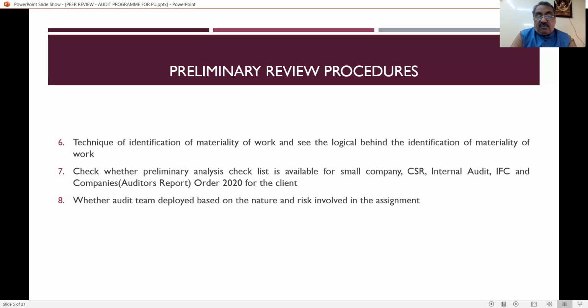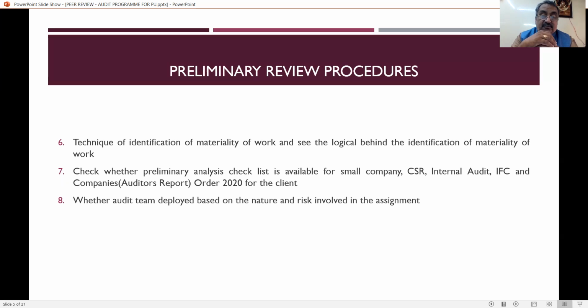Then the technique of identification of materiality of the work, and see the logic behind the identification of the materiality. This is a very, very important thing. So what is material in the audit? That has to be assessed by the practicing unit first. Whether the same has been assessed by the practicing unit and whether it has been in conformity with the audit program, everything has to be reviewed by the peer reviewer. Then what is the logic based on which the practicing unit is identifying the materiality of the work? That has to be reviewed by the reviewer. So this is another checkpoint.